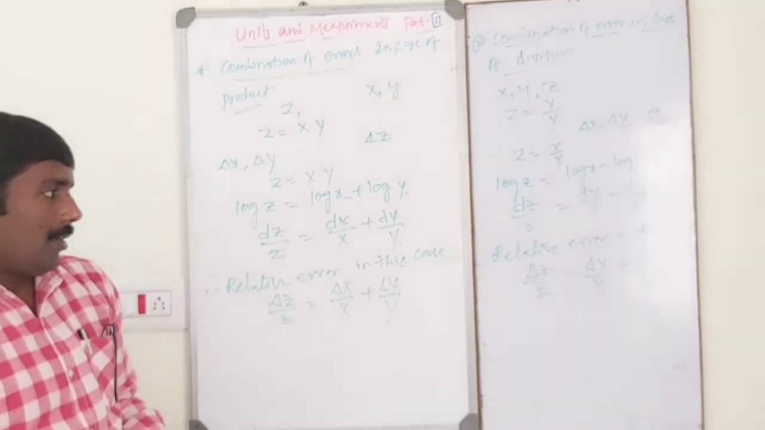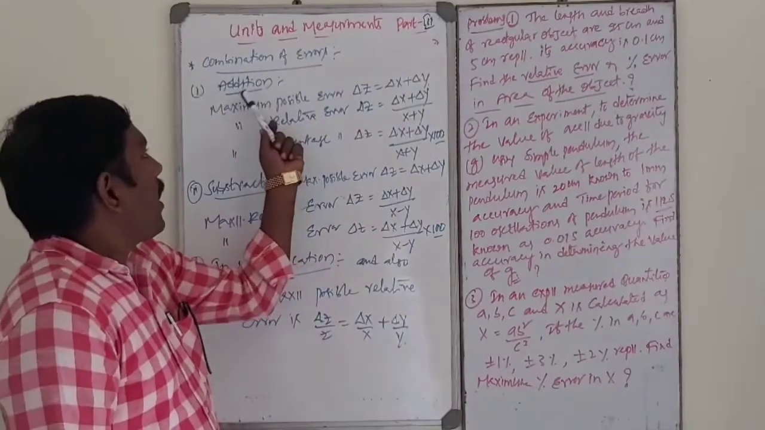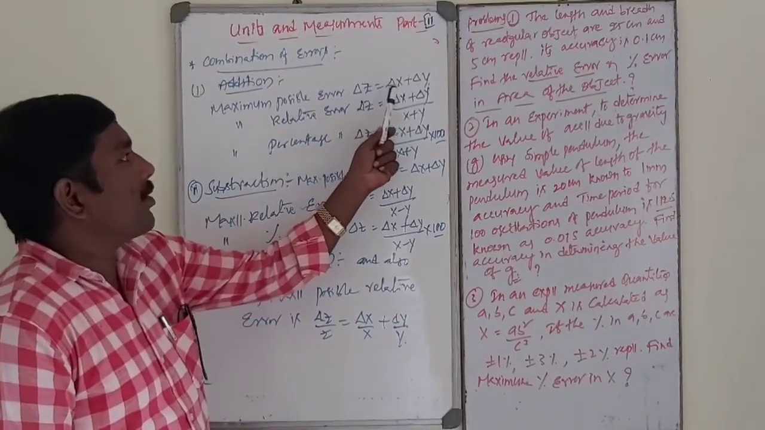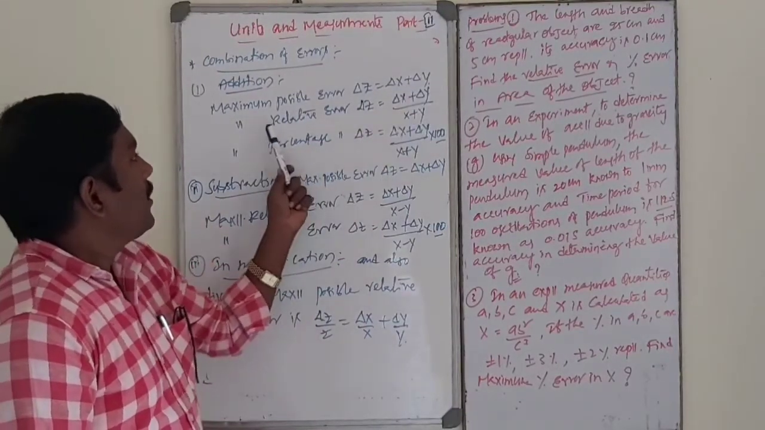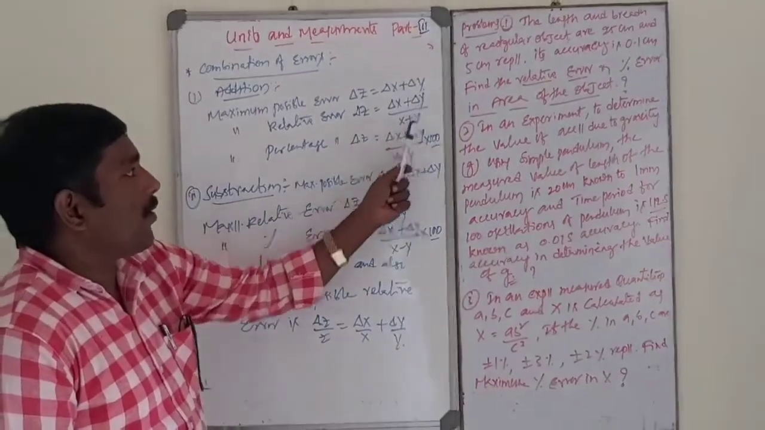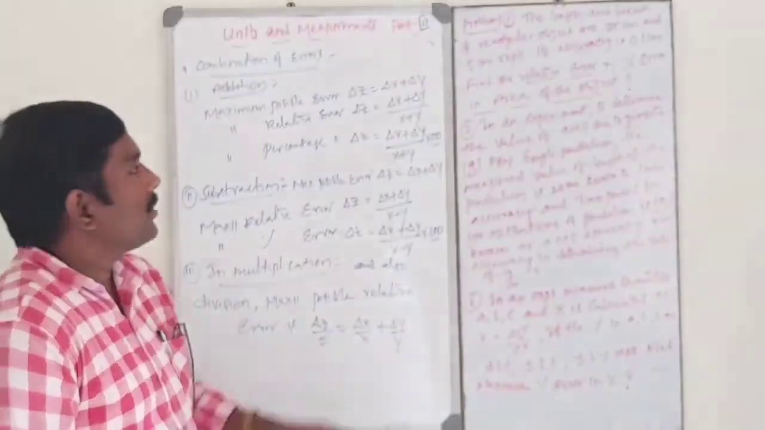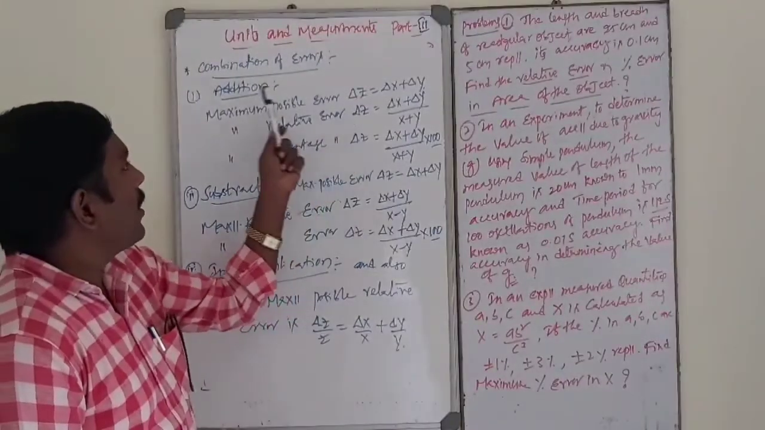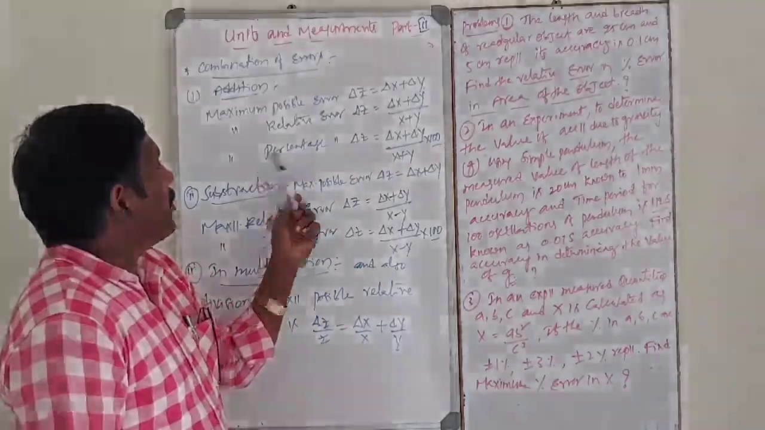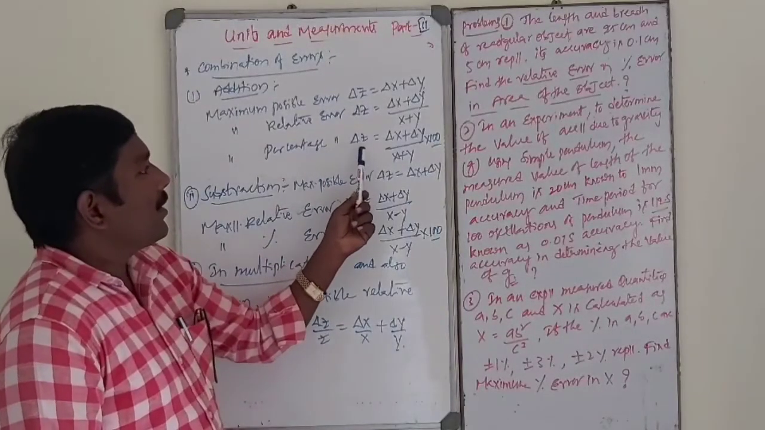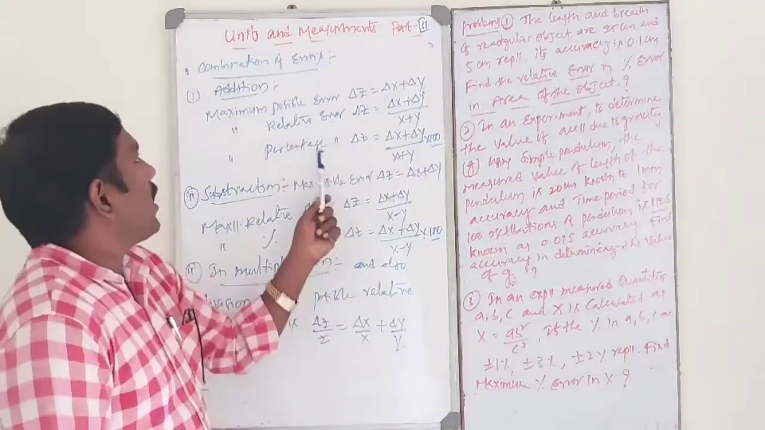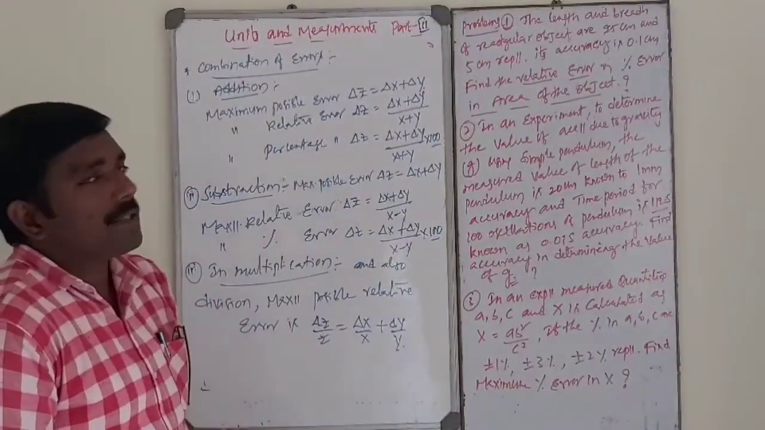Errors in addition: the maximum possible error delta Z is equal to delta X plus delta Y. The maximum relative error is delta Z by Z equal to delta X plus delta Y by X plus Y. Maximum percentage error is the relative error into 100.